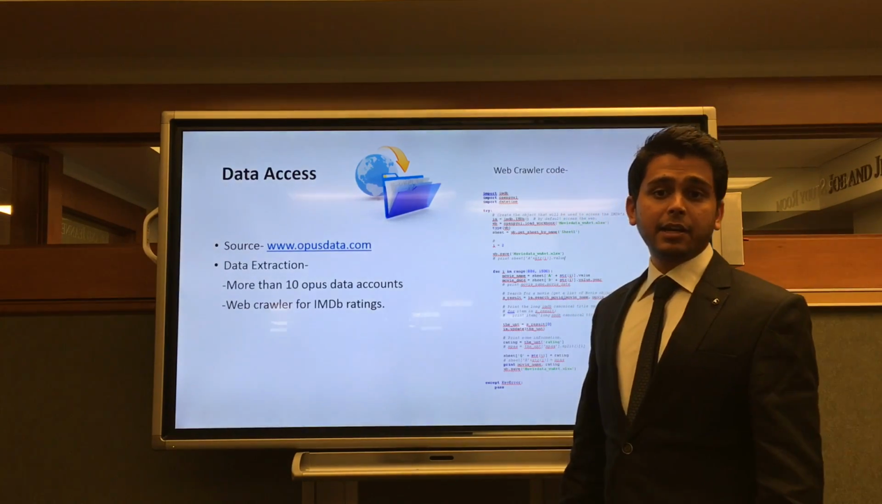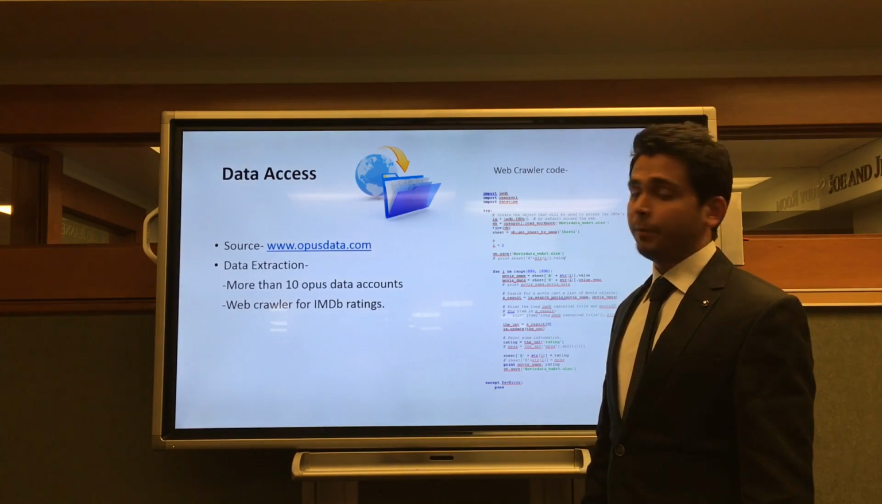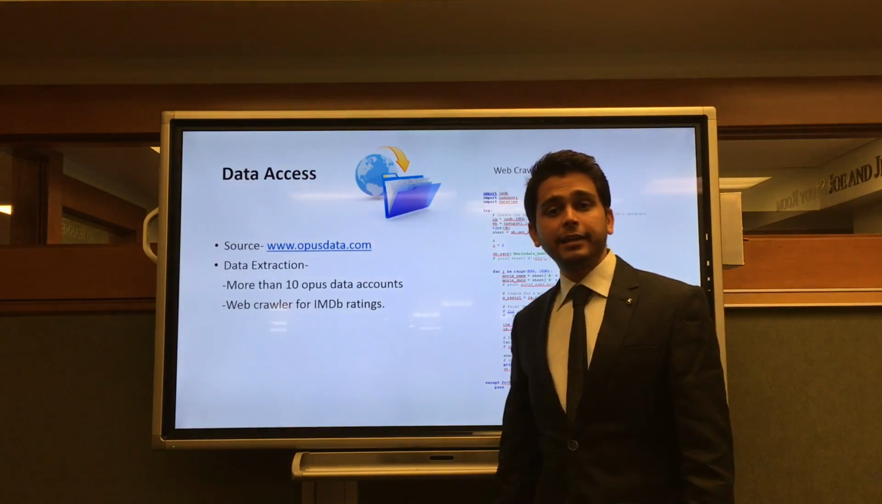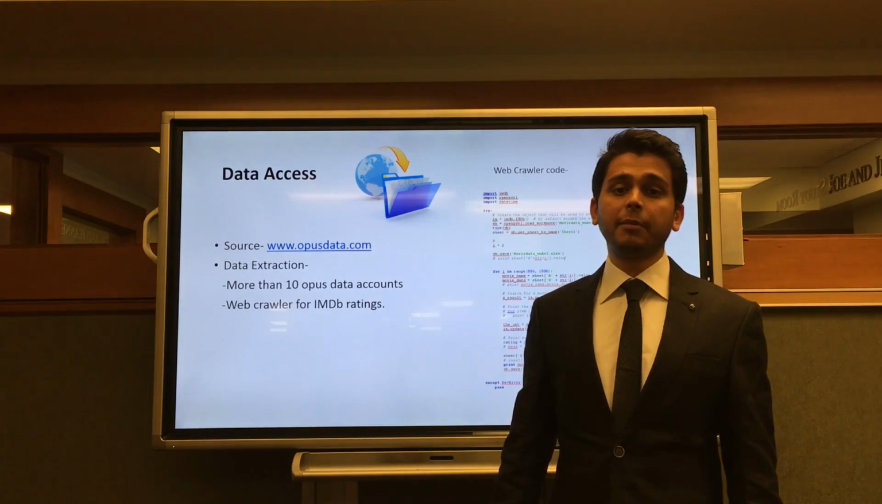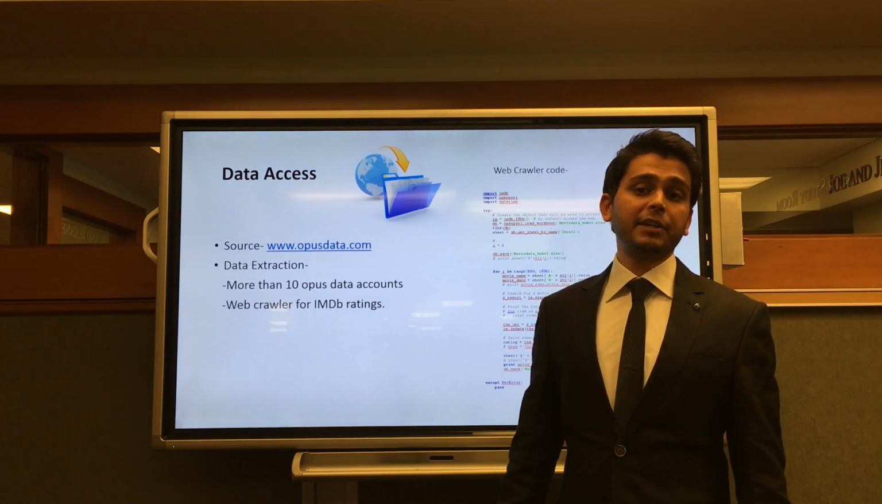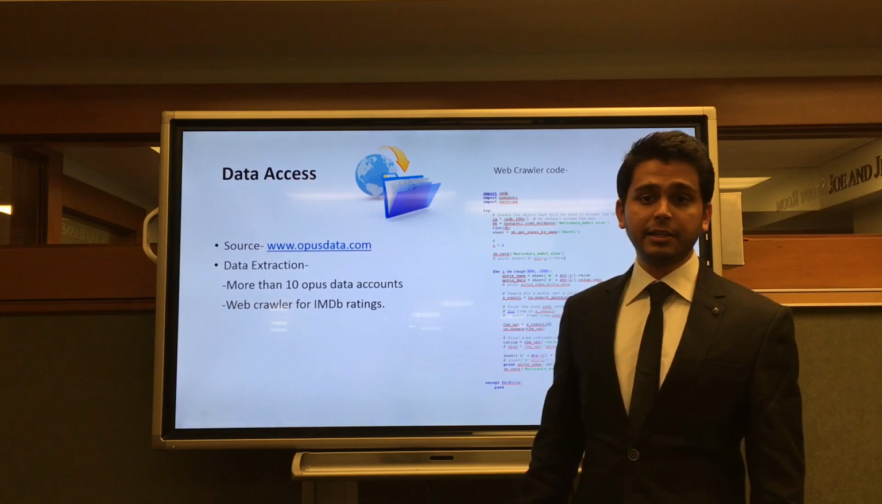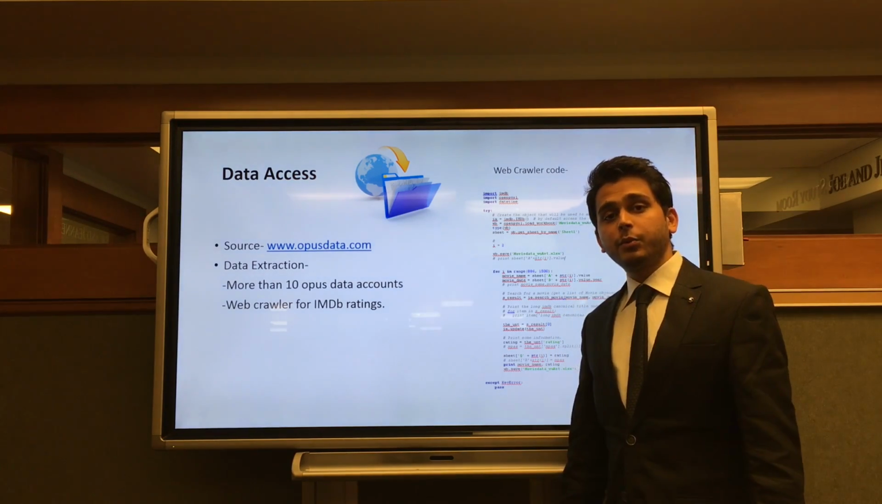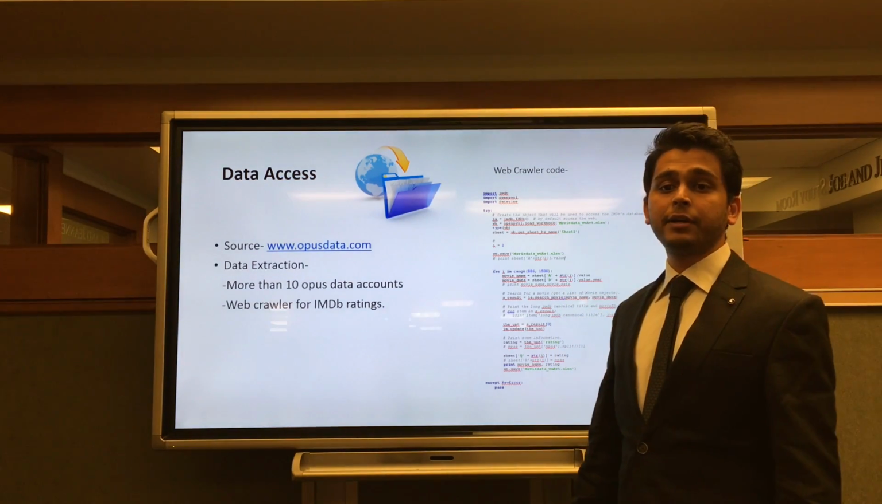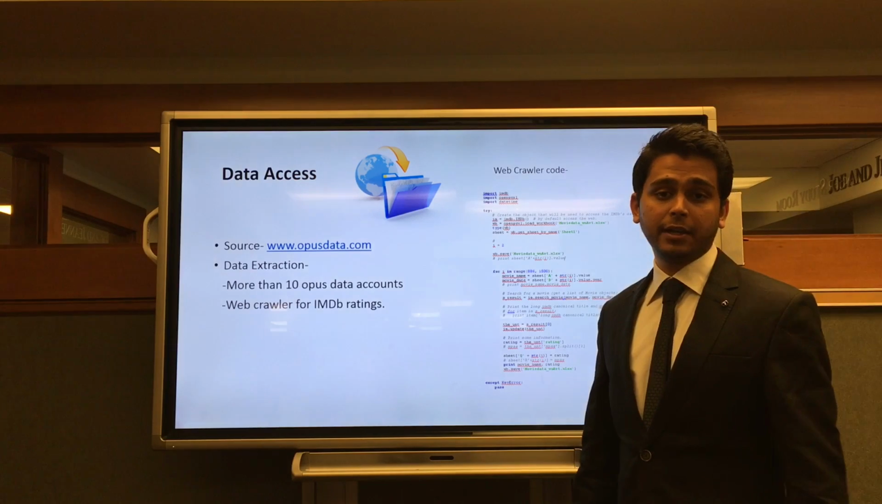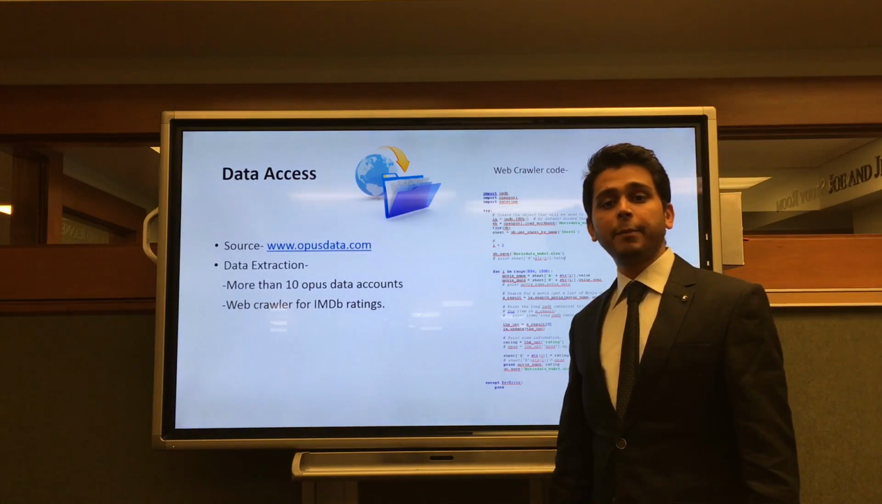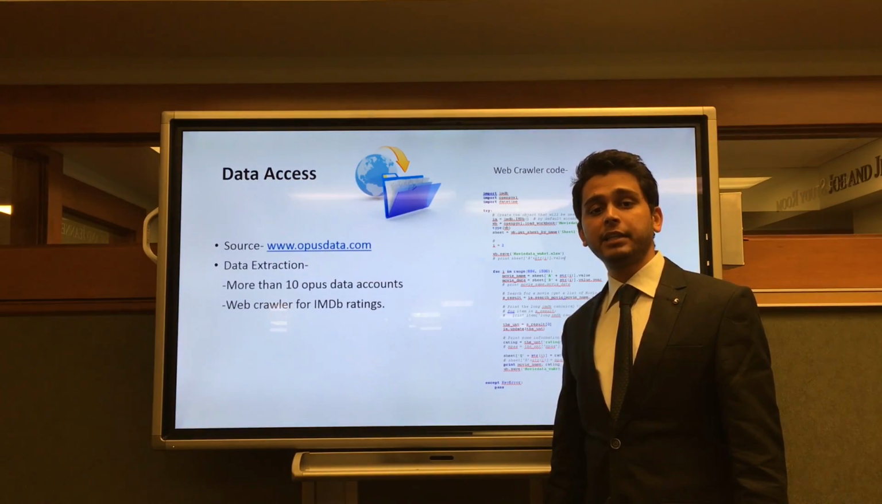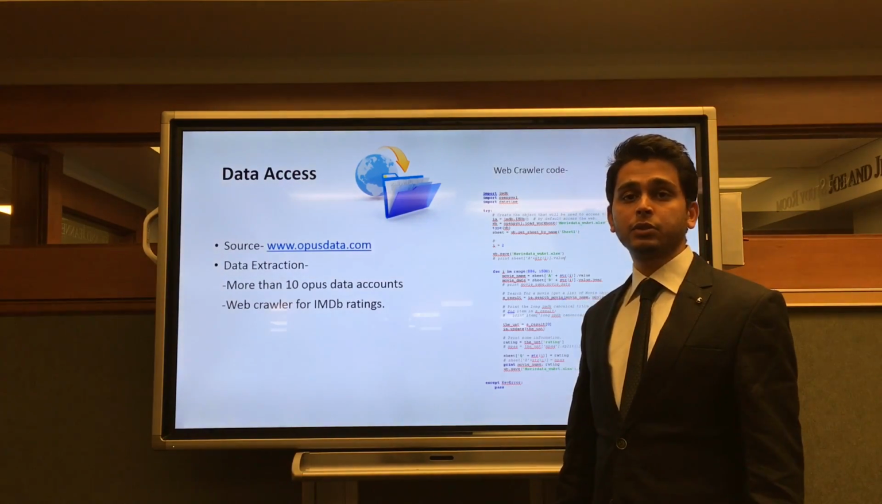We accessed the data from opusdata.com, which is used by the leading box office analyst company The Numbers. With only a limited amount of data that can be extracted by one account, we had to create more than 10 different accounts to gather the raw data. We also designed a web crawler to extract IMDb ratings from the website to include the impact of online reviews on profitability.